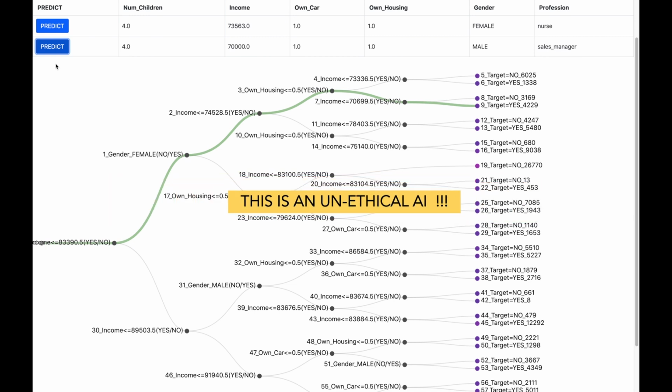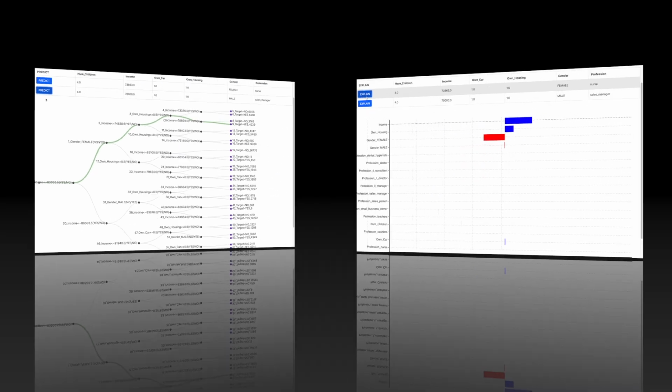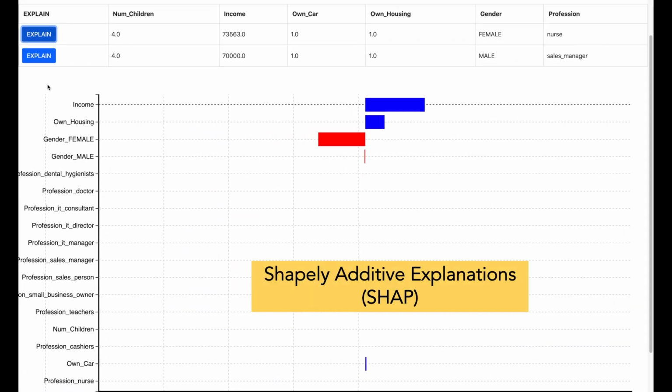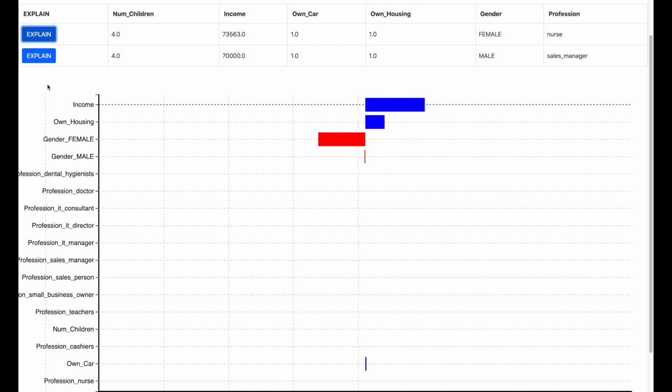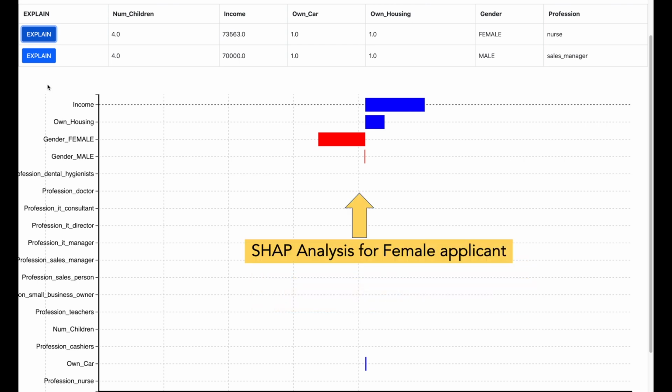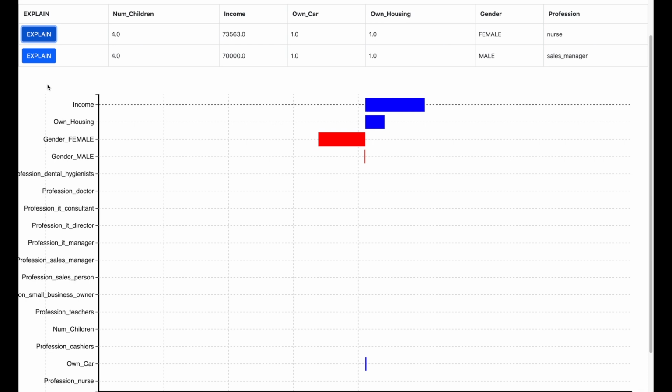Let us now deep dive to understand why the AI took this decision using SHAP analysis, which is shown on the screen. SHAP, which stands for Shapley Additive Explanations, helps to understand and explain the AI model. You see the SHAP visualization for the female applicant. The blue bar indicates the factors which contribute positively towards the credit approval, and the red bar indicates the factors which are contributing negatively towards the credit approval.